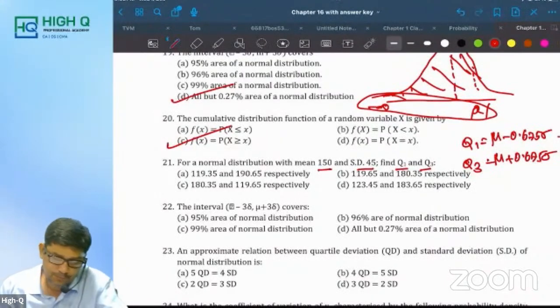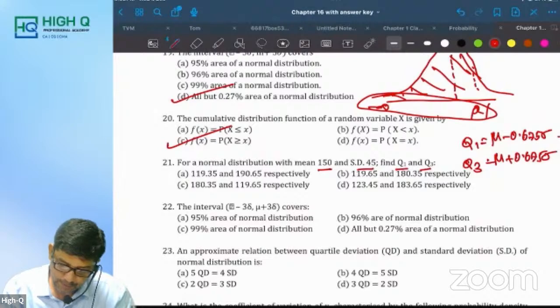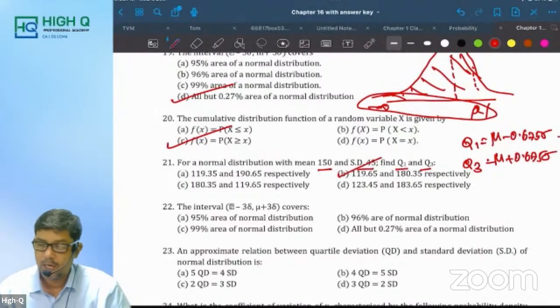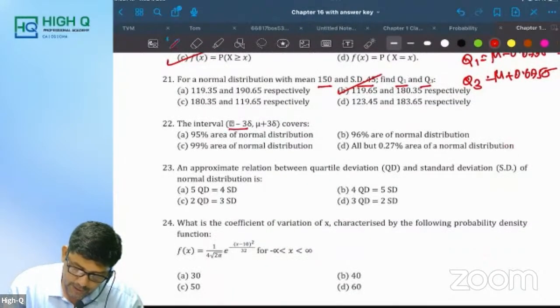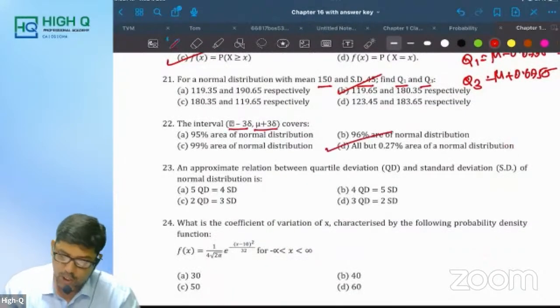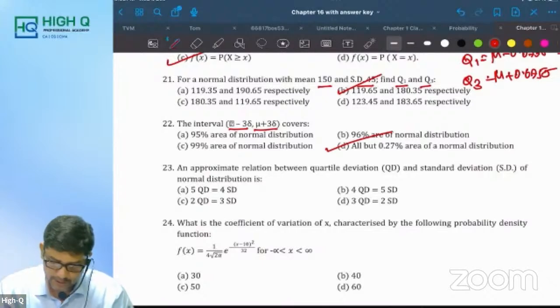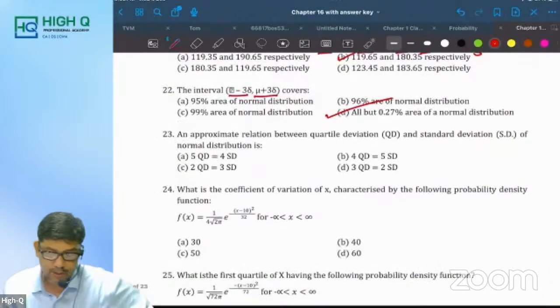Option B. B for ball. Okay, have you got B, my dear? Yes. Now, the interval mu minus 3 sigma to mu plus 3 sigma covers all but 0.27%. This is a very important question. Okay. Now, can you please give me the answer for 23?